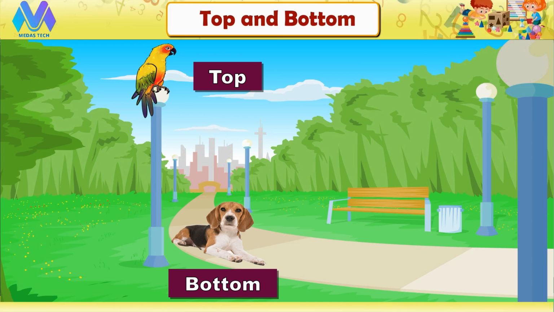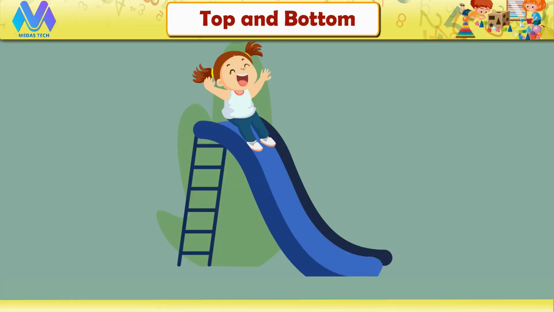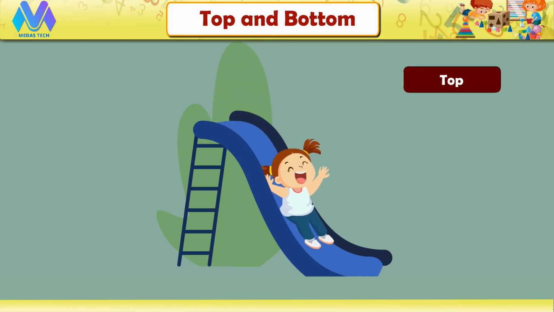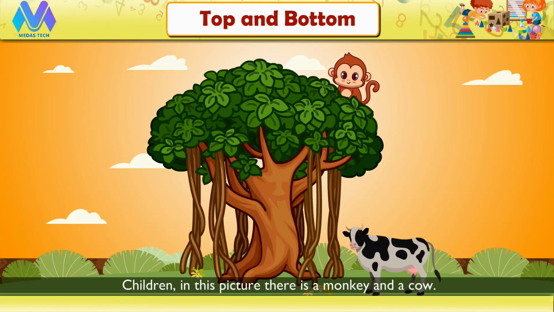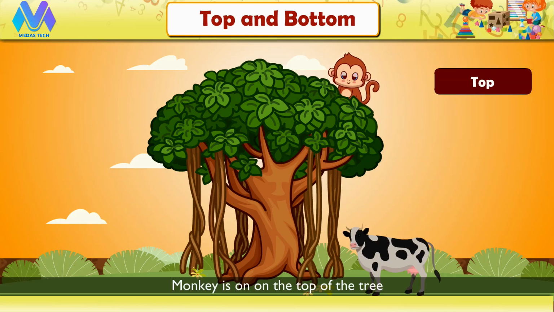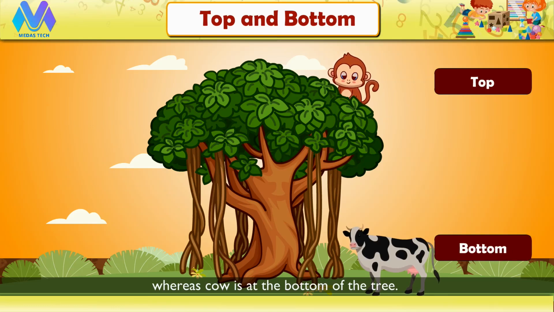Let's see more examples. In this picture, the girl is sitting at the top of the slide. Now, she is at the bottom of the slide. Can you say where the monkey and the cow are? The monkey is on the top of the tree, whereas the cow is at the bottom of the tree.